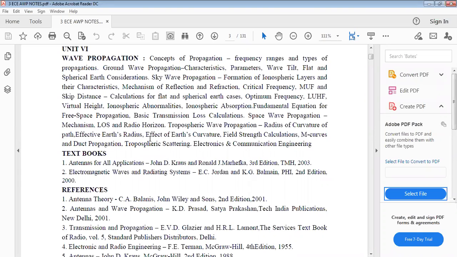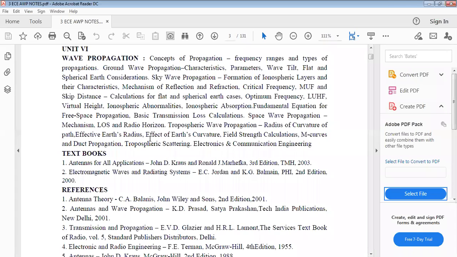Again, daytime and nighttime characteristics differ according to the sun rays, and daytime characteristics are quite different from nighttime characteristics. According to those characteristics, the effects on the propagated signal from the transmitter are organized. We will discuss wave propagation in detail in the next class.